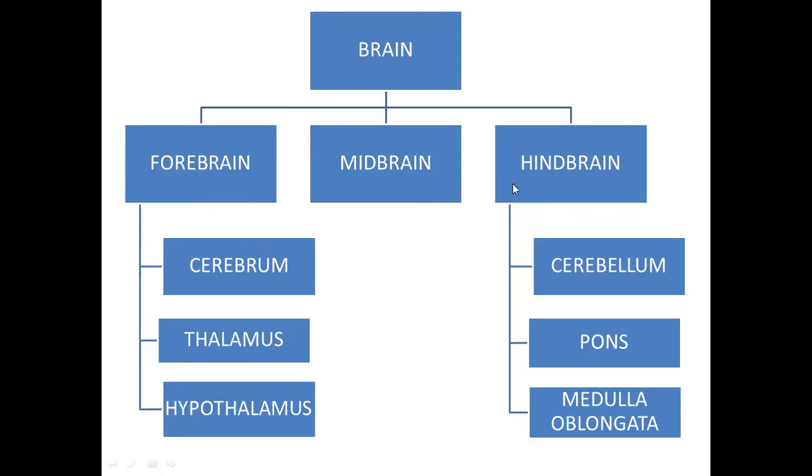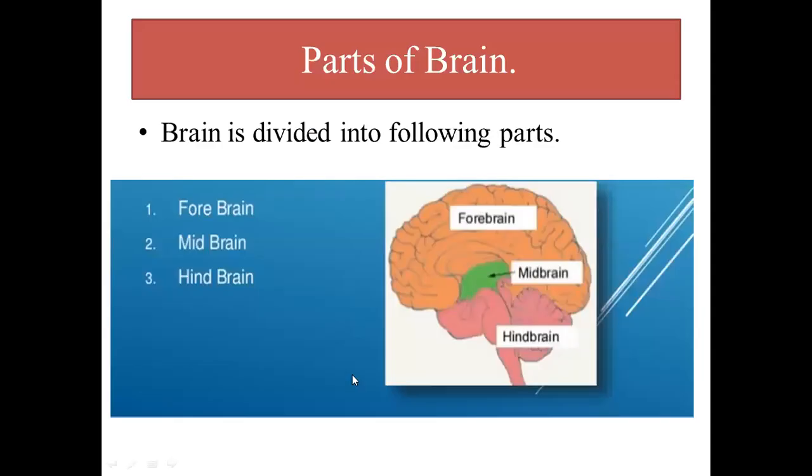Then comes hindbrain. It is further divided into three parts: cerebellum, pons, and medulla oblongata. And then we have discussed them one by one. The main parts of the brain: forebrain, midbrain, and hindbrain. The same figure is giving you an idea about the location of all three portions. This one is the forebrain, this one is the midbrain, and this pinkish one is the hindbrain.